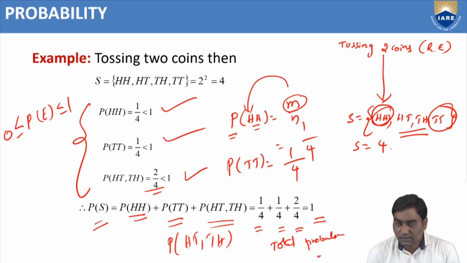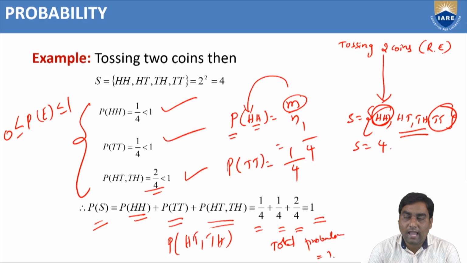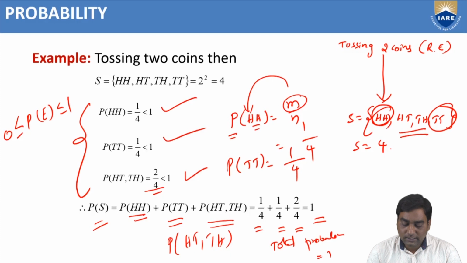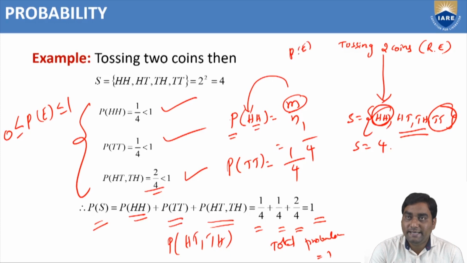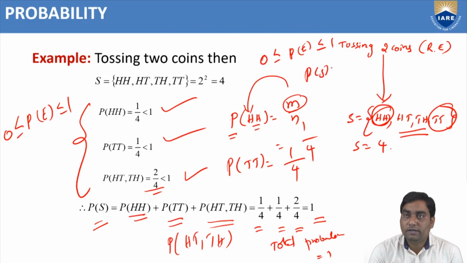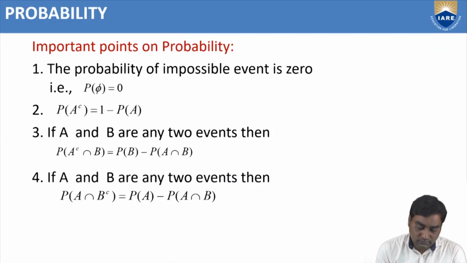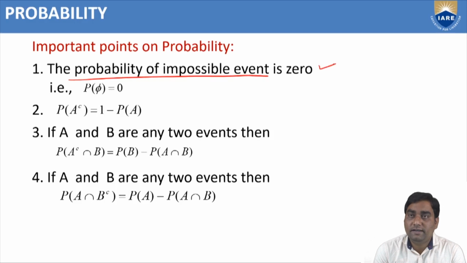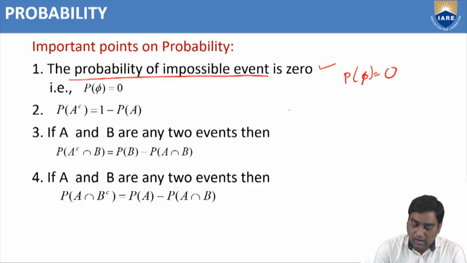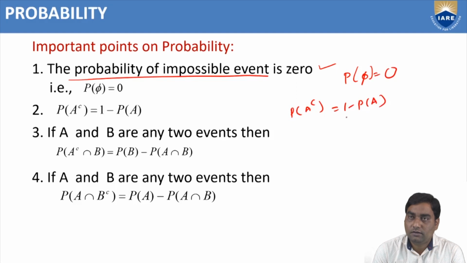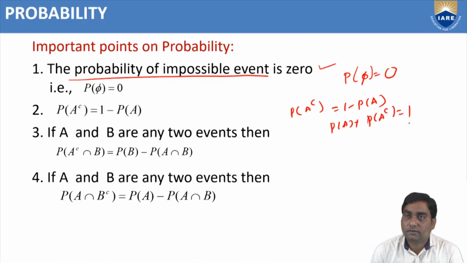Like that, we can give the axioms or properties of the probability. The probability of E value, any particular event value, should be 0 to 1, and the total probability equal to 1. And the probability of impossible event is 0. And P of A complementary equal to 1 minus P of A, because P of A plus P of A complementary equal to 1. That's why P of A complementary is 1 minus P of A.